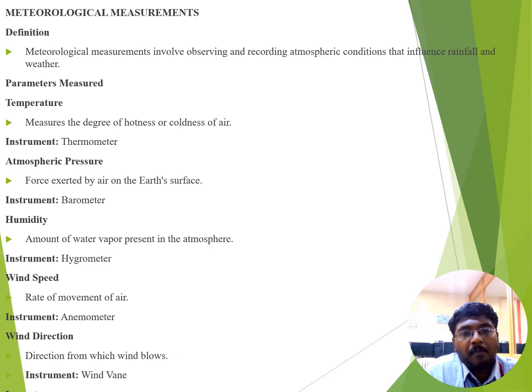Temperature is defined as the measured degree of hotness or coldness of air. By using the thermometer, temperature is calculated. Atmospheric pressure is defined as the force exerted by air on the earth's surface. By using the barometer, atmospheric pressure is calculated. Humidity is defined as the amount of water vapor present in the atmosphere. By using the hygrometer, humidity is calculated. Wind speed is defined as the rate of movement of air in all directions. By using the anemometer, wind speed is calculated for every direction.